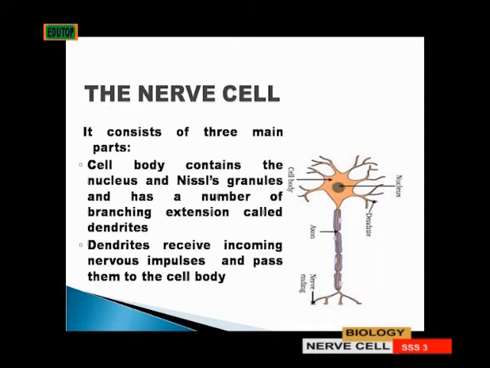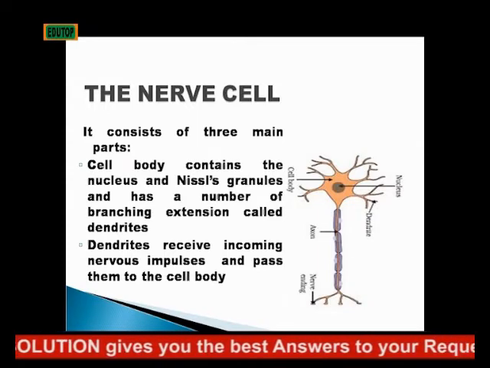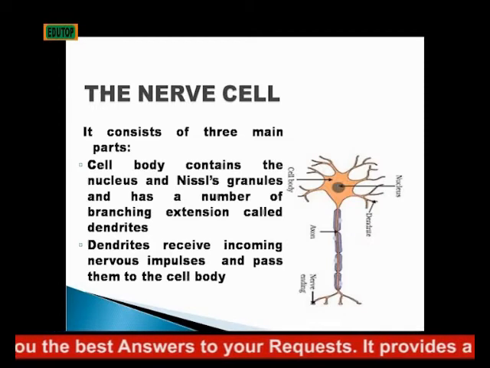So look at it. The cell body is like the head portion here. So you see that's the cell body. Then it has a nucleus inside. It also has what we call nucleus granules. Then the branching, like the branching of a tree, is what is called the dendrites. The dendrites receive incoming nervous impulses and pass them to the cell body. You know, when there is an impulse coming, it reaches the dendrite first before it gets to the cell body.